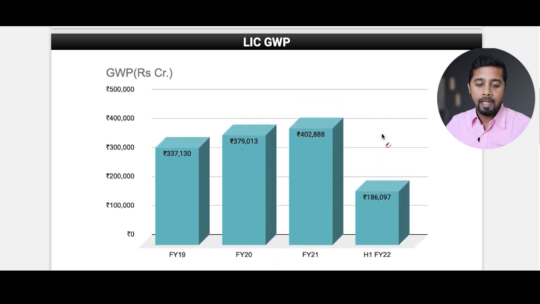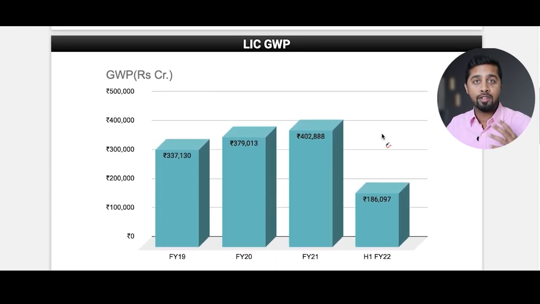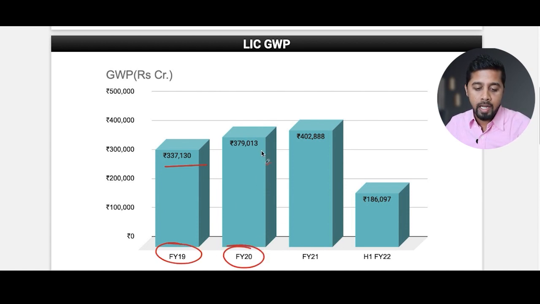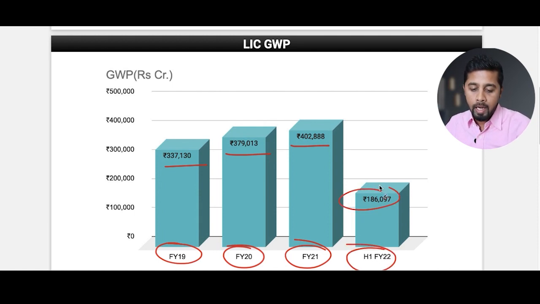And if you look at the LIC GWP, that is gross written premium, in FY19 it was 3,37,000 crore. Then in FY20 it was 3,79,000 crore. Then in FY21 it was 4.02 lakh crore. And in H1 of FY22 it is 1.86 lakh crore.